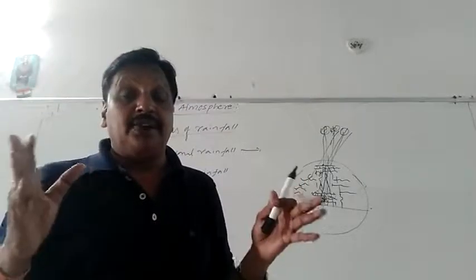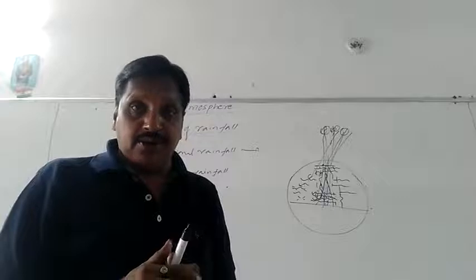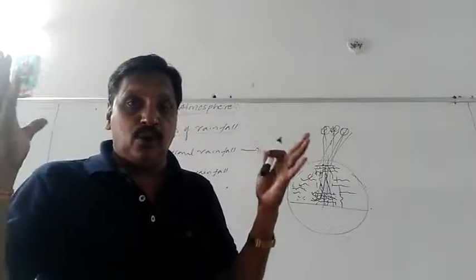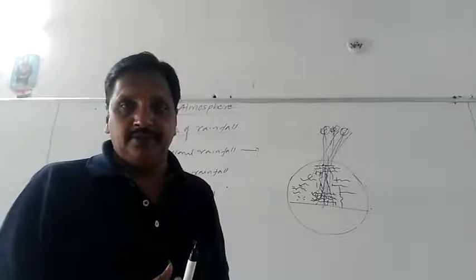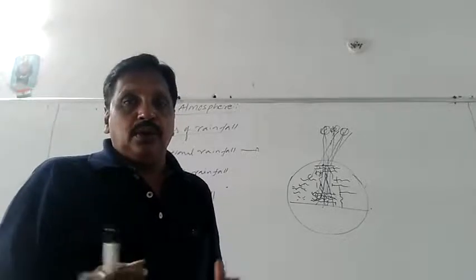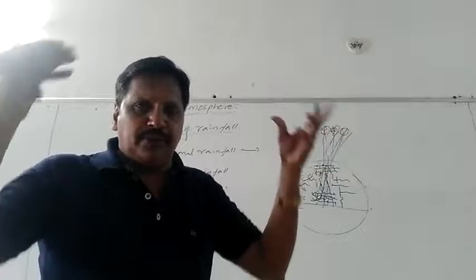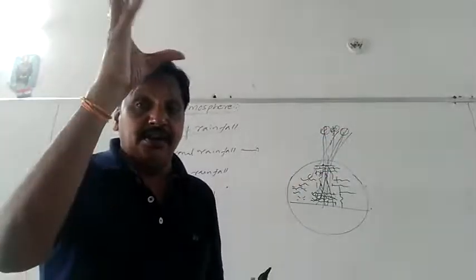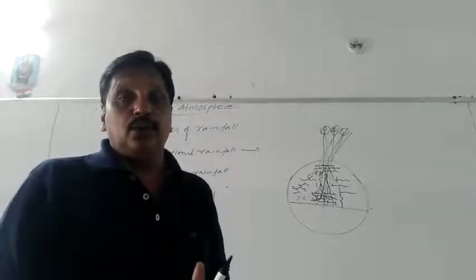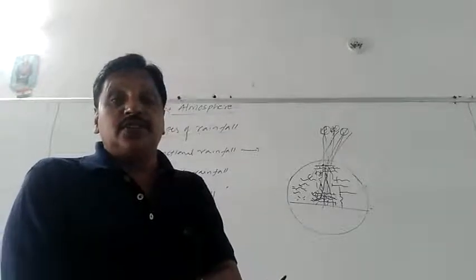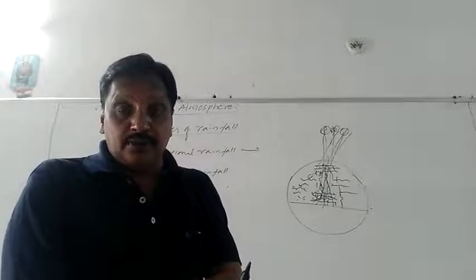Sometimes thundering and flashing will also be there, big sounds and light seen in the atmosphere or sky. In a short span of time there will be a heavy downpour. Sometimes we even see hailstones falling down. So this is convectional rainfall.